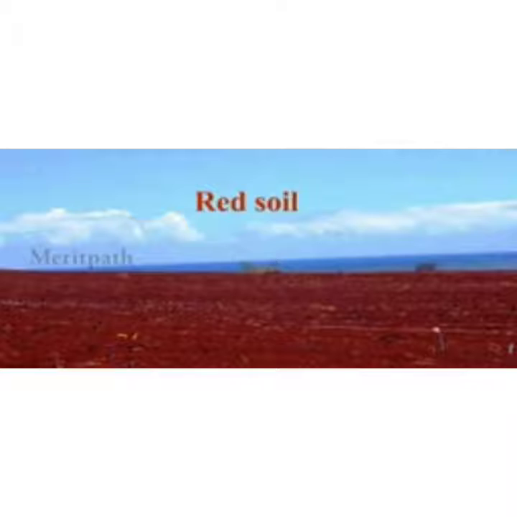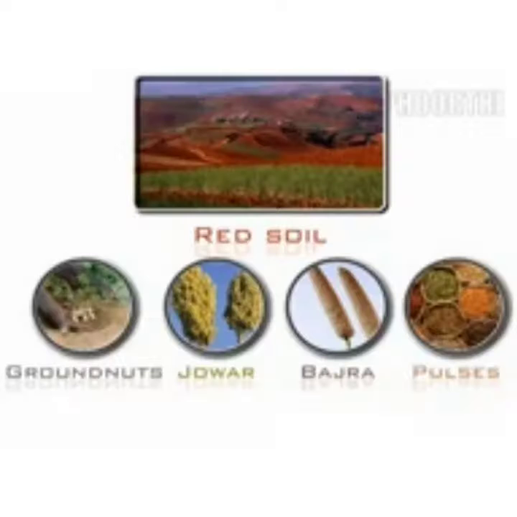Red soil cannot retain moisture. To make it fertile, farmers add fertilizers to it. It's found in Tamil Nadu, Karnataka, some parts of Maharashtra, Andhra Pradesh, Telangana, Madhya Pradesh, Odisha, and Jharkhand. Once manure is added, groundnuts, jawar, bajra, and pulses can be grown in this type of soil.